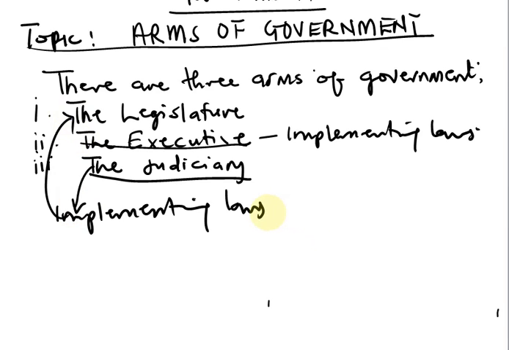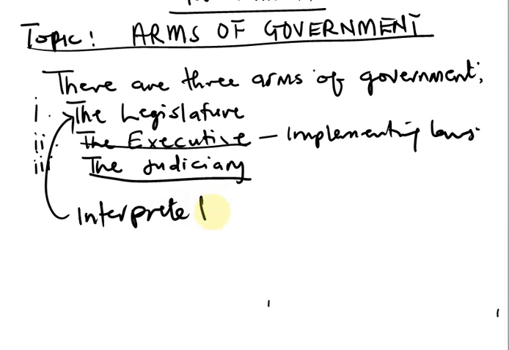Sorry for that, that's a mistake. The judiciary does not implement the laws made by the legislature. The judiciary, what they do is they interpret. The judiciary interprets the laws that were made by the legislature.